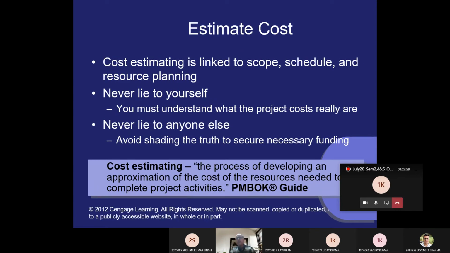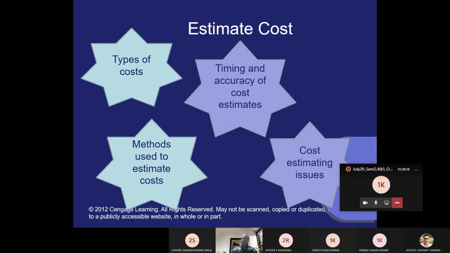Cost estimation is linked to the scope, schedule, and the resource planning. We have already learned scope planning, scheduling of the project, and resource planning before starting the estimation of the cost. All of you know, in the process of estimation of a cost, as a project manager or a manager, we must know 4 important things. Then only we can do the budgeting or we can estimate the cost.